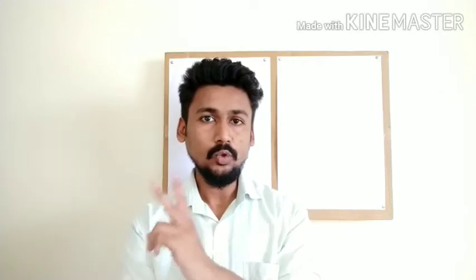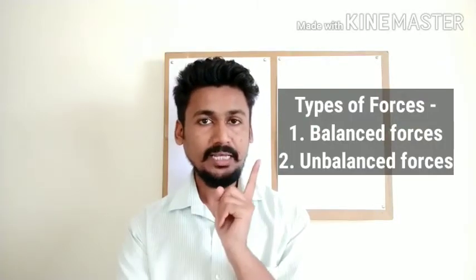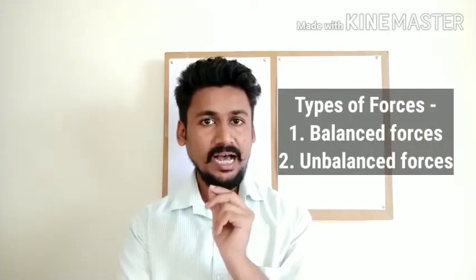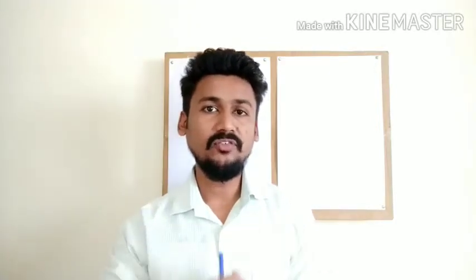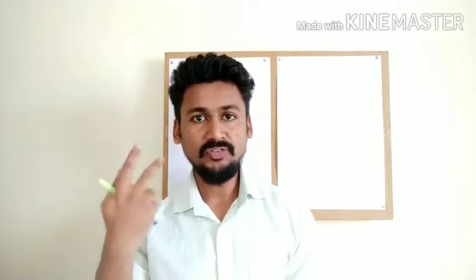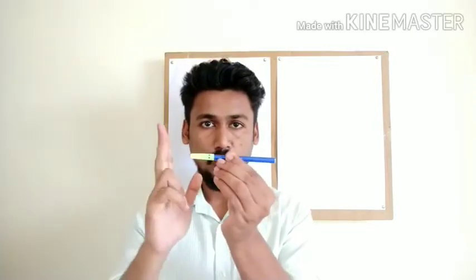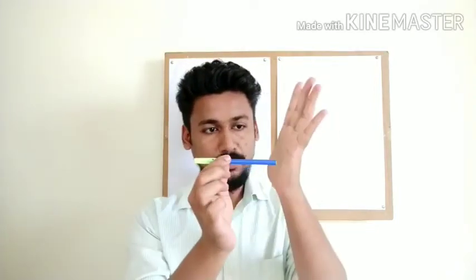Now there are two types of forces. We characterize forces into two types. One is called balanced forces and the other is called unbalanced forces. First let us see balanced forces. I will give you an example. Let us say that four friends are going in a car, and after some time the car breaks down. The car stops moving. So the four friends come out and think they are going to push the car. But what they do is, two friends push from behind the car and two friends push from the front of the car. So if this is the car, two are pushing from the back and two are pushing from the front.